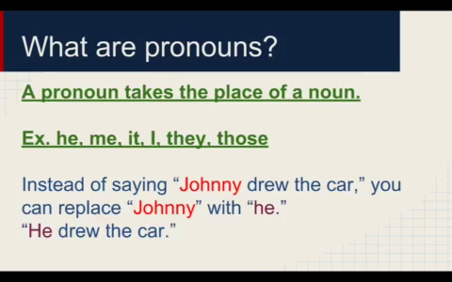Our second part of speech are pronouns. Pronouns replace nouns in a sentence. So any word that can replace a noun is a pronoun. Some examples are he, me, it, I, they, and those. So instead of saying Johnny drew the car, where Johnny would be a noun, you can replace Johnny with he and say he drew the car, which means that he is a pronoun.